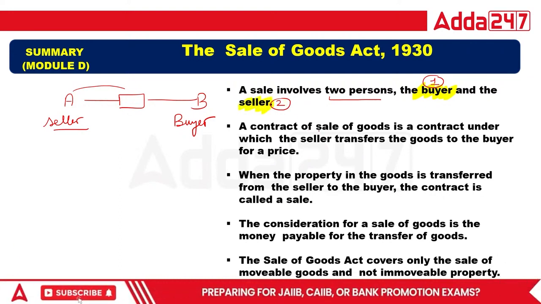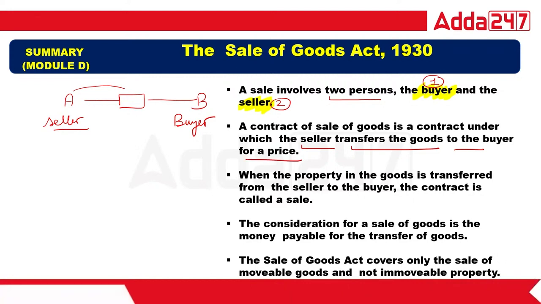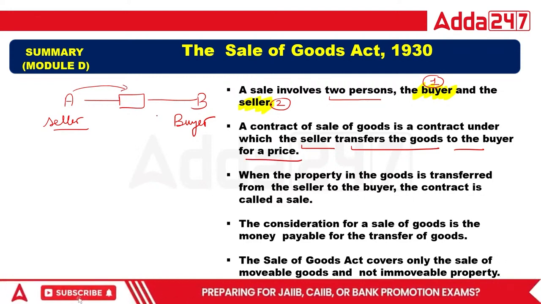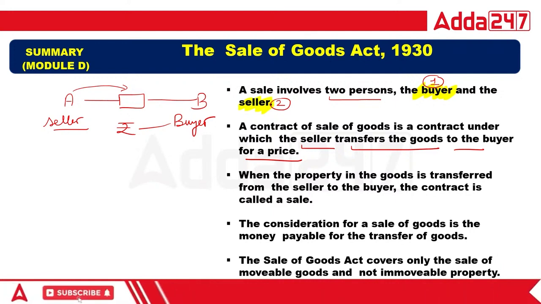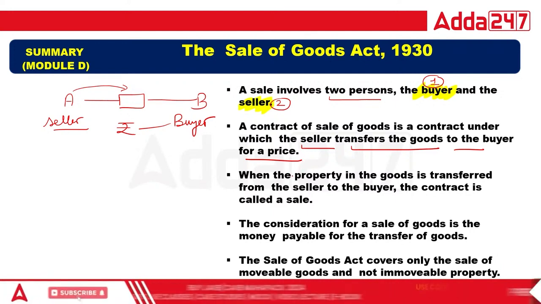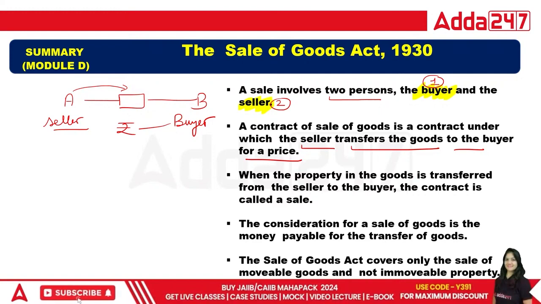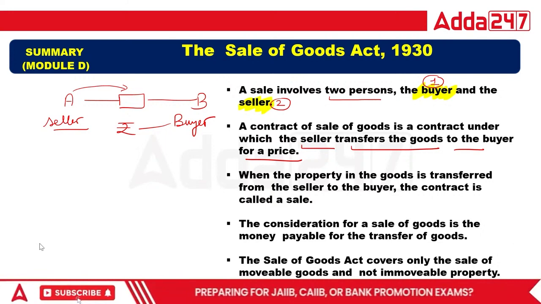Now, the contract of sale of goods is a contract under which seller transfers the goods to the buyer for a price. Exactly. If the seller is transferring the goods, the buyer must give price, money, to the seller. So this is the complete Sales of Goods Act. When the property in the goods is transferred from seller to buyer, this contract is called sale.